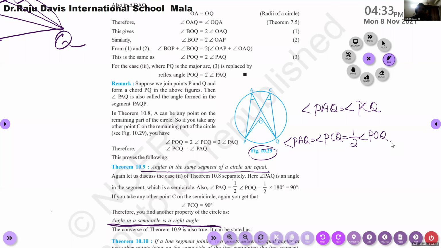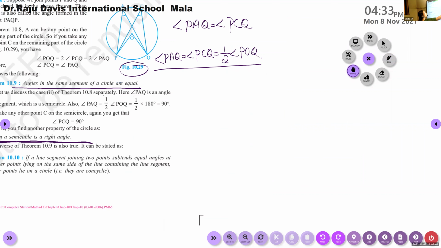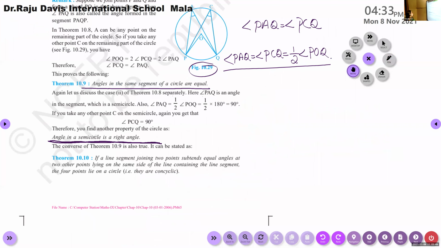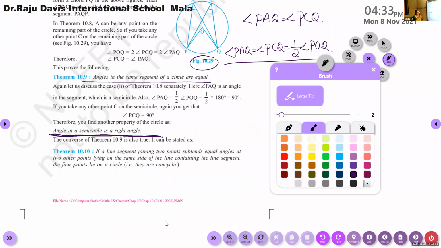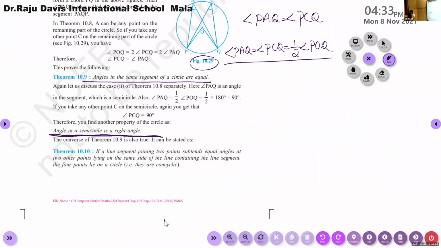Ma'am, do we have to write that under the figure? Yes, write this sentence under the figure. Then we should write that angle in a semicircle is a right angle. That we have already written. If you didn't write, you have to write that. Okay, you write that also. After that, write this theorem. First of all, you write it, after that I will explain. Write that 10.10 also.